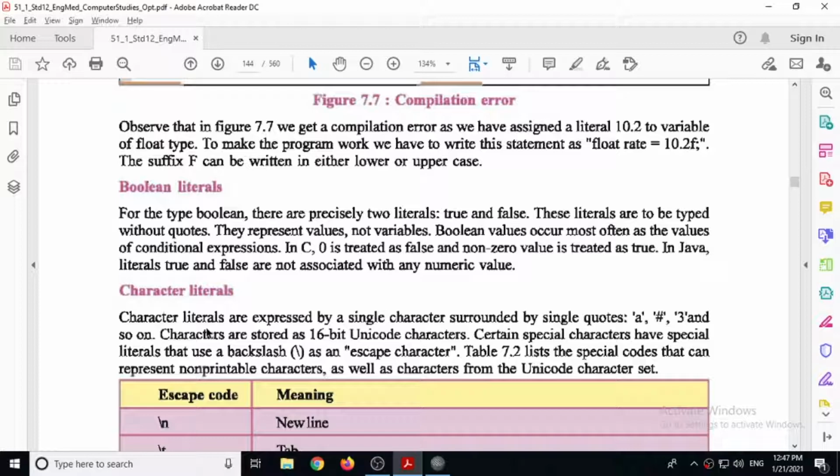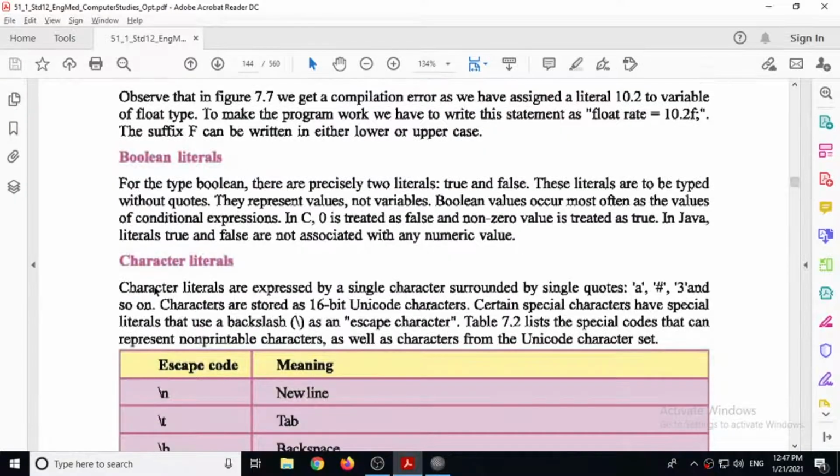Now next is character literals. Character literals are expressed by a single character surrounded by single quotes. This is about a single character. So whenever we have to represent a single character, we use single quotes, and if there is a string, then you have to use double quotes. So small a, hash sign or 3, this is not a digit actually. Here it is considered as a single character. Characters are stored in 16-bit Unicode.